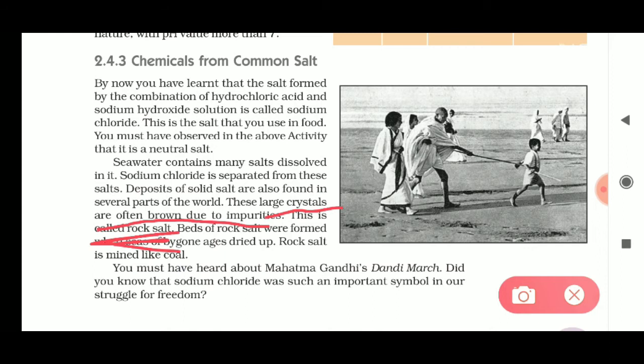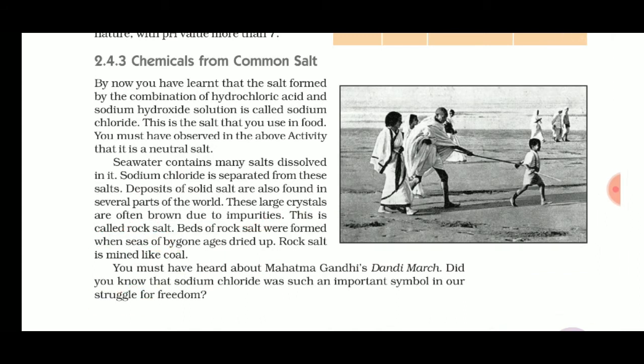It is also a salt, but in the form of large crystals, like big stones, and it is not pure salt. Some impurities are there, and that impure salt is known as rock salt. Beds of rock salt were formed when the seas of bygone ages dried up.